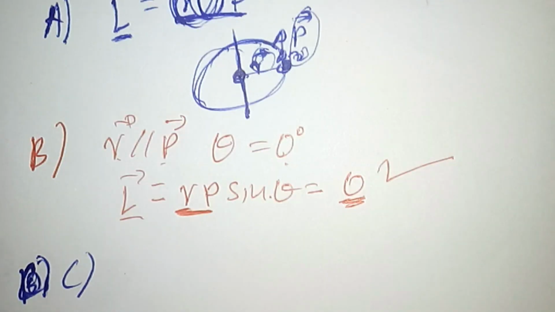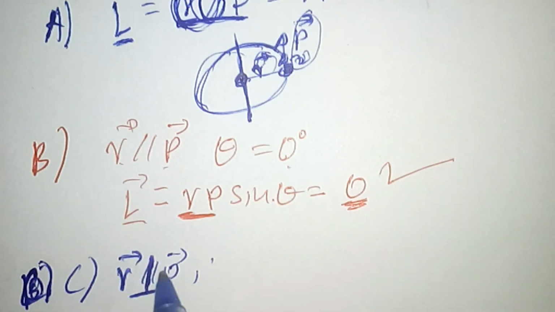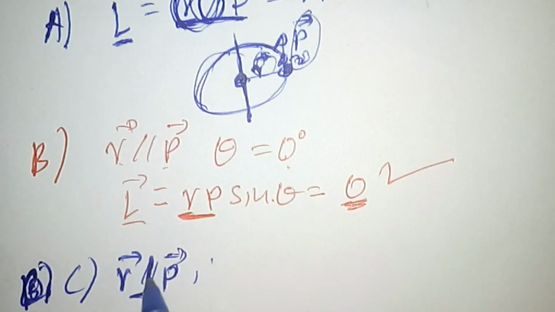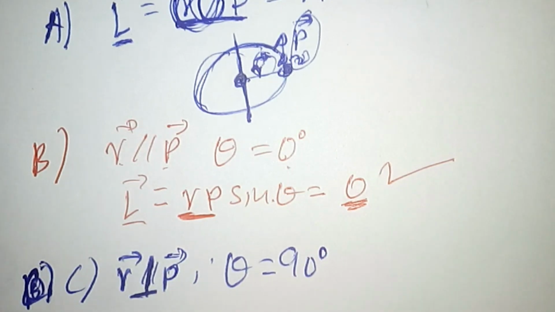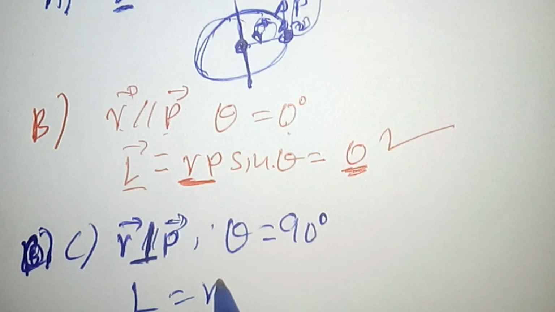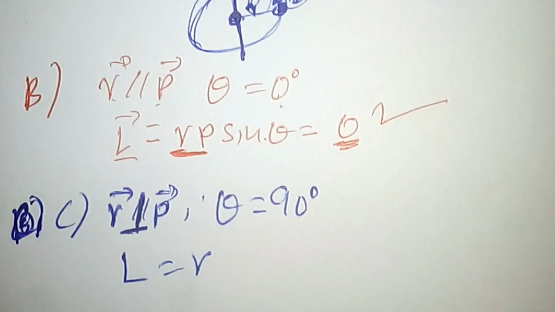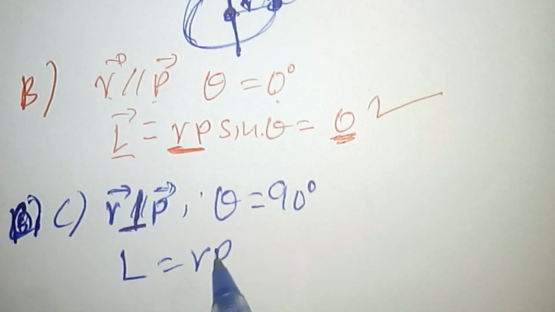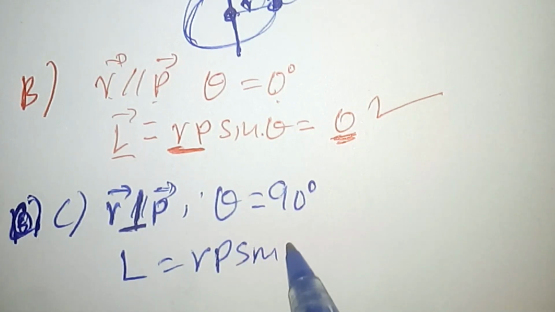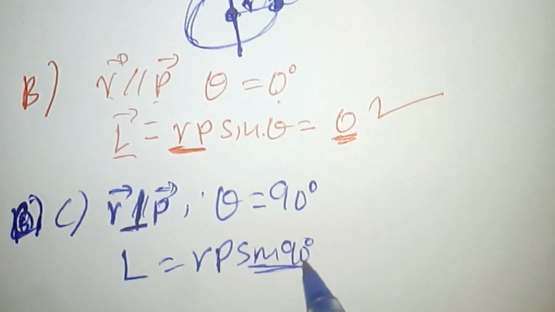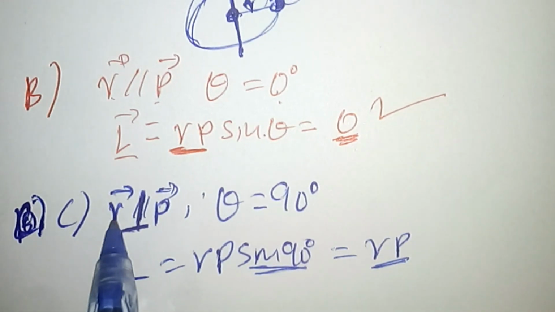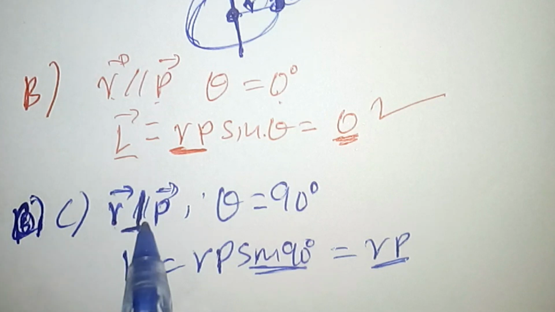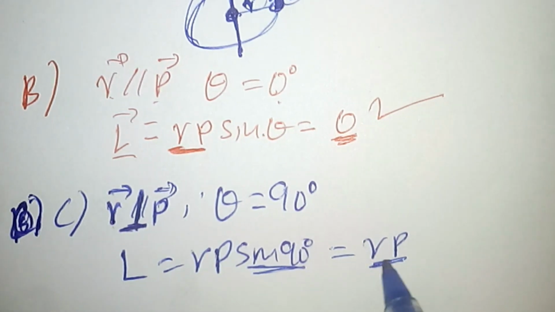Alternative C says angular momentum is 0 when position and momentum vectors are perpendicular. Momentum and position vectors are perpendicular to each other, so theta between them is 90 degrees. This means that the angular momentum of the object is the magnitude of the position vector, or the distance from the axis of rotation, times the magnitude of linear momentum, times the sine of 90 degrees. Since sine of 90 degrees is 1, the angular momentum has a maximum value if the position vector and the momentum vector are perpendicular to each other. So it is not 0.